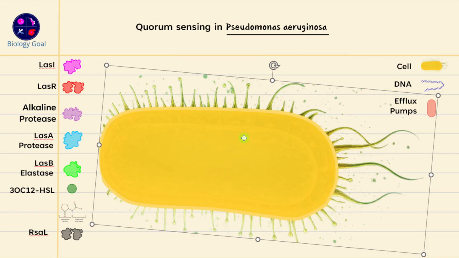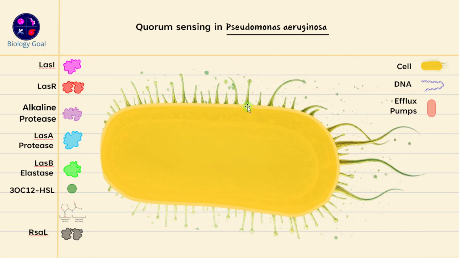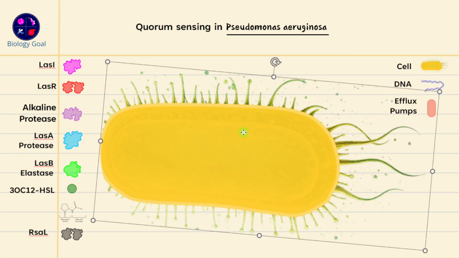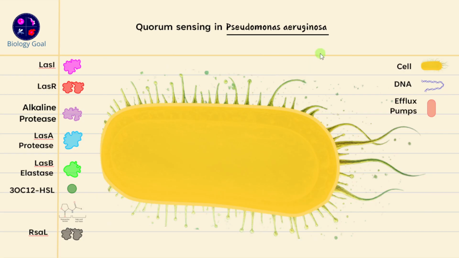But there are regulatory processes that happen inside Pseudomonas aeruginosa and other bacteria also, for example quorum sensing system. So it's a cell density dependent system, which means when the bacteria is going to grow and you have more bacteria, you have a biofilm of bacteria, this system is going to get activated, and that will control the expression of virulence genes. So at low density, what happens is it secretes a lot of signal molecules.